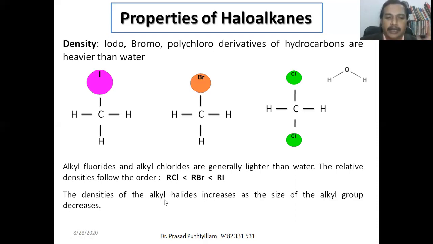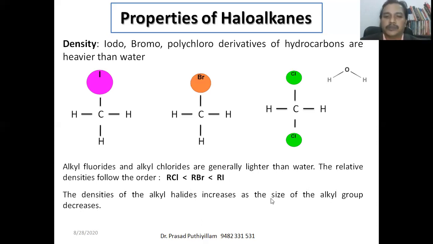So whatever explanation here is based on the halogen atom present. What about the alkyl group present, or the alkane hydrocarbon present? The density of alkyl halide increases as the size of the alkyl group decreases.